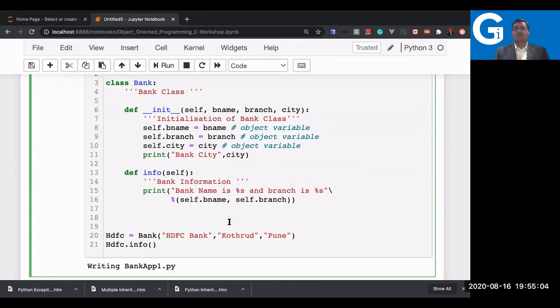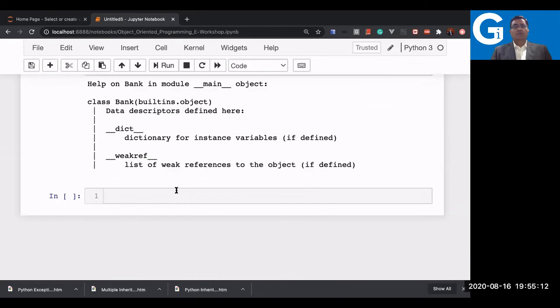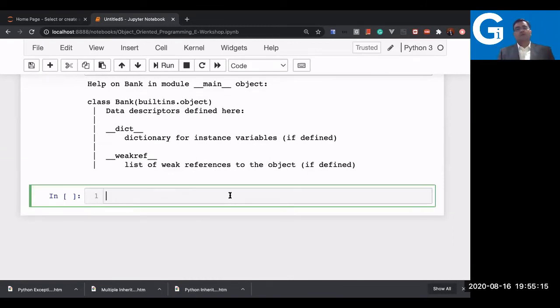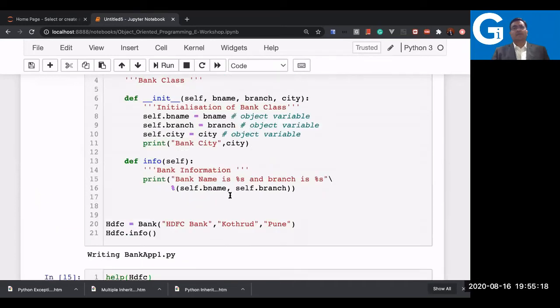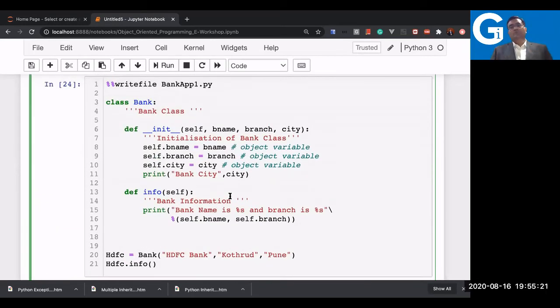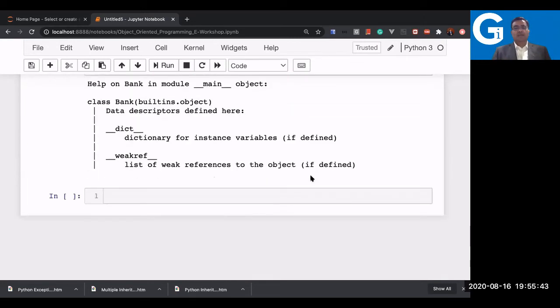That is the inheritance part. How does inheritance work in Python? I have saved this file and now I'll be inheriting from it. First I will import this file. It is not necessary if I'm writing in the notebook, but to understand, in case you have one file with one class and you want to write another file where you inherit the properties from that class, how do you do that? For that, we need to understand the module topic.